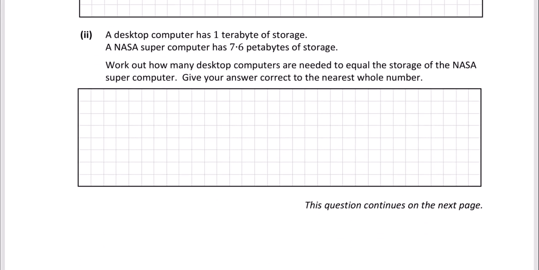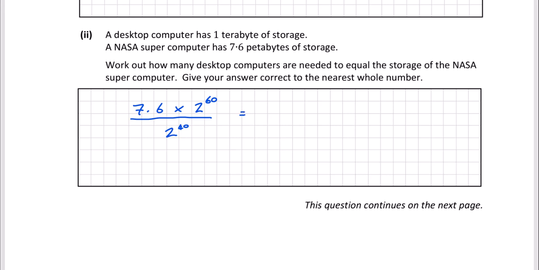So the NASA supercomputer is 7.6 of these petabytes. We've got to see how many terabytes go into that. A terabyte is 2 to the power of 40. So we've got to see how many terabytes divide into the 7.6 petabytes of storage that NASA have. So let's just do that.